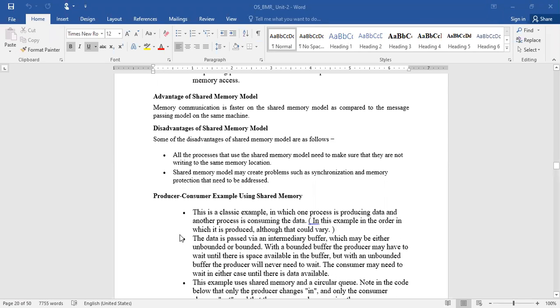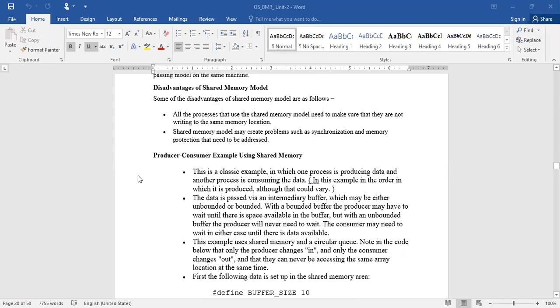So to understand what the problem is with the shared memory model, let us discuss the producer-consumer example. It's a classic example for shared memory. Here there are two processes. One process is producing something and another process is consuming something. Imagine one process is producing something. The job of process one is always to produce some products.